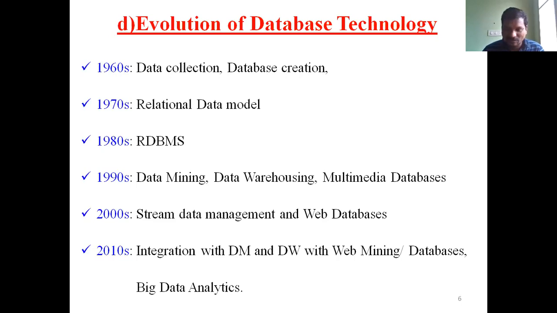A data warehouse stores a large amount of data, retrieved from different sources and integrated in one place. That's data warehousing. And multimedia databases hold video files, images, audio files, that kind of data.